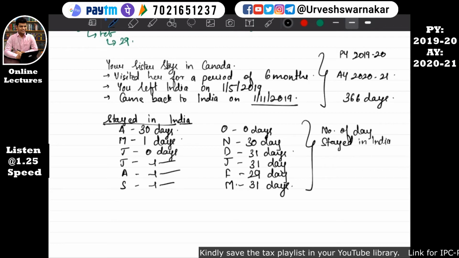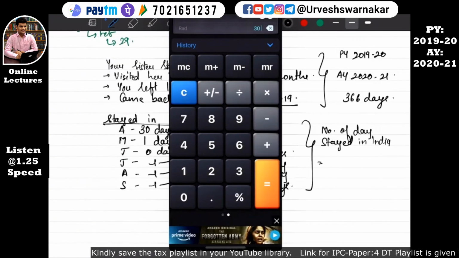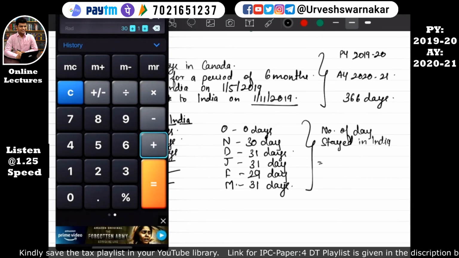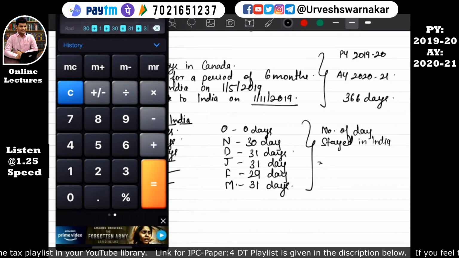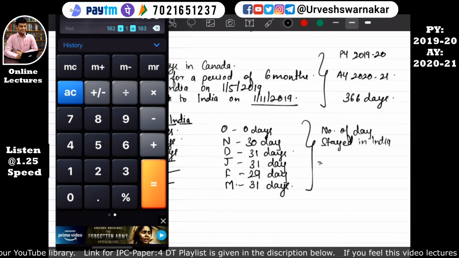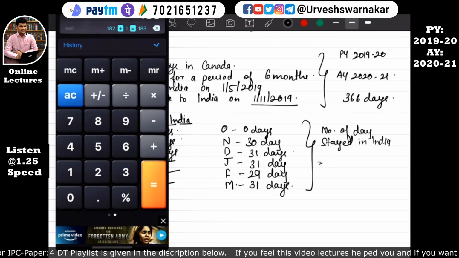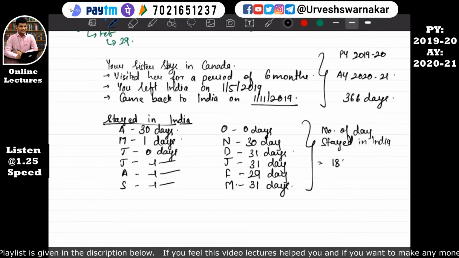Number of days stayed in India is equal to 30 plus 1, then 0 was there, plus 30 plus 31 plus 31 plus 29 plus 31. By mistake I took March as 30, so I added 1 and it became 183. So number of days stayed in India is 183 days.